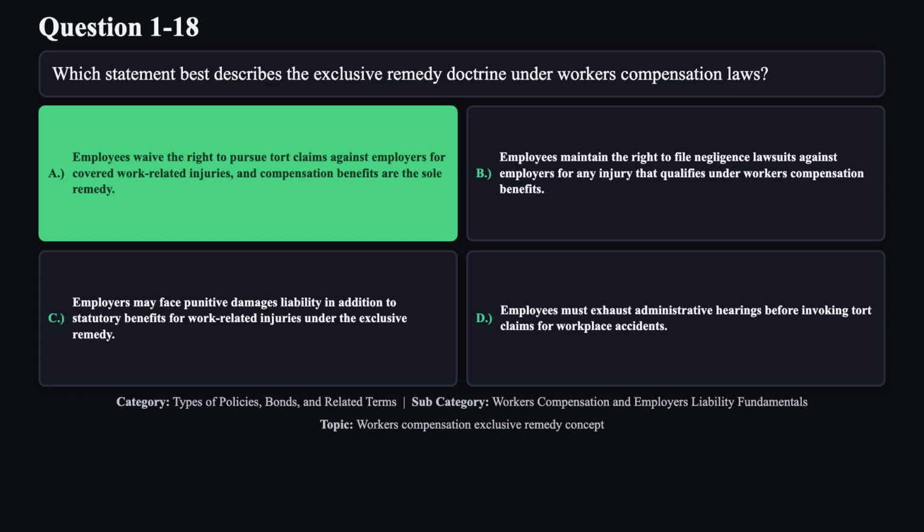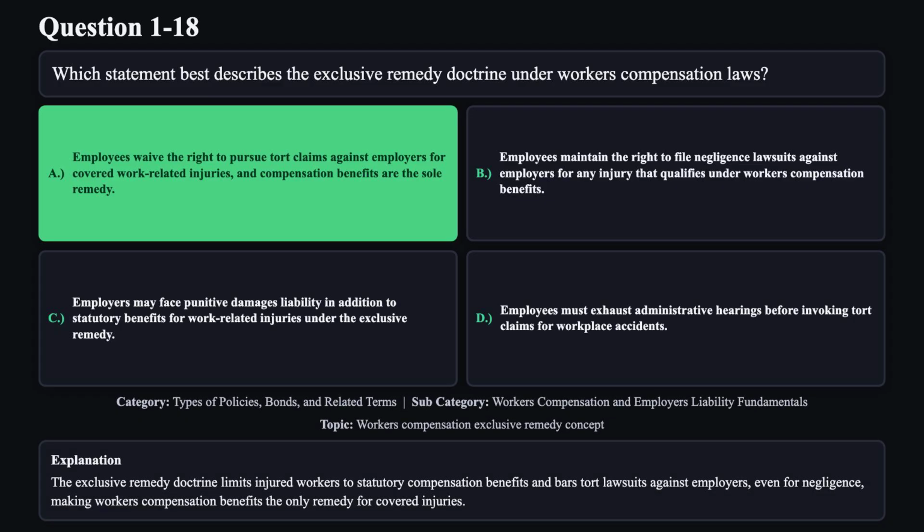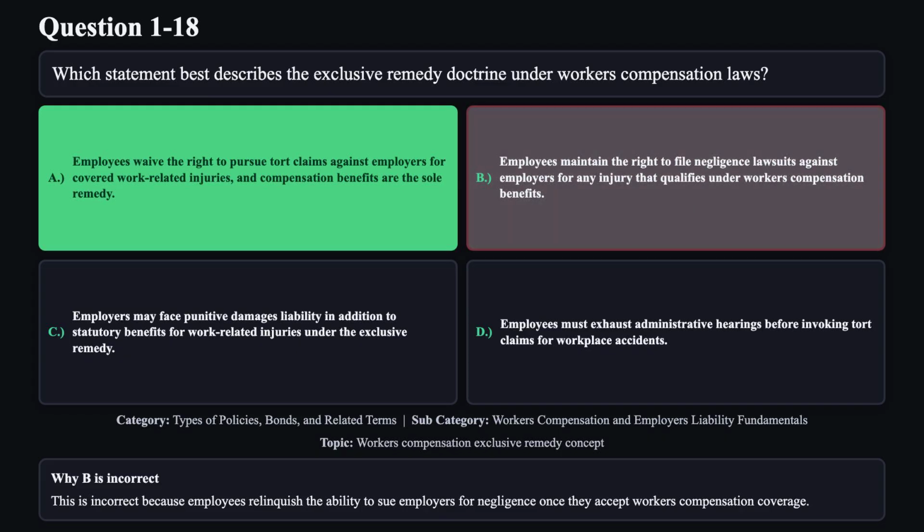The correct answer is A. The exclusive remedy doctrine limits injured workers to statutory compensation benefits and bars tort lawsuits against employers, even for negligence, making workers' compensation benefits the only remedy for covered injuries. Reason B is not correct. This is incorrect because employees relinquish the ability to sue employers for negligence once they accept workers' compensation coverage.